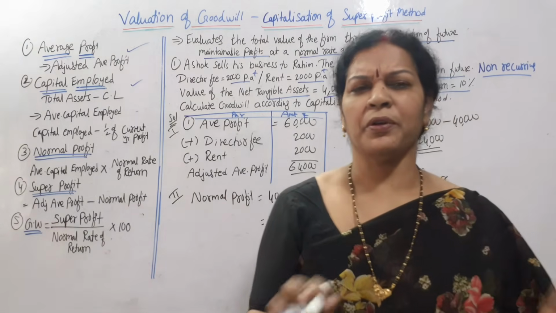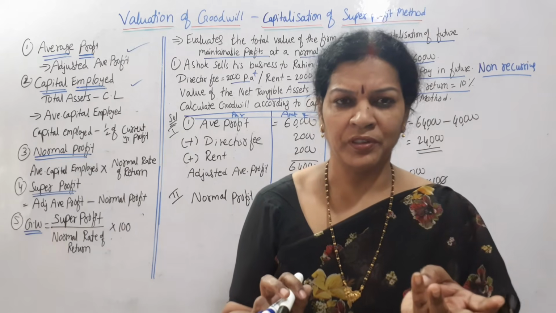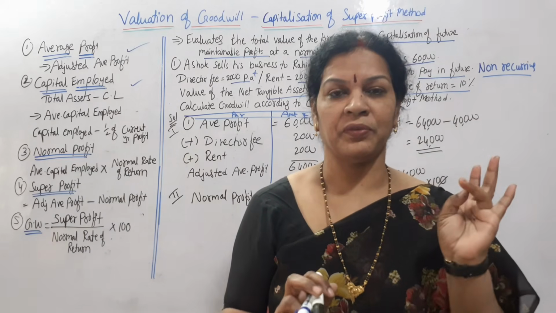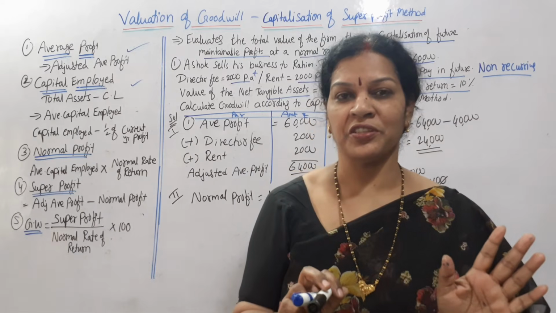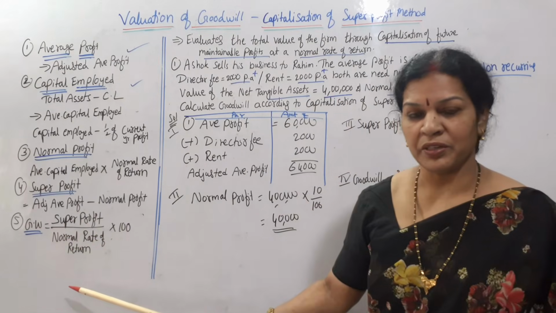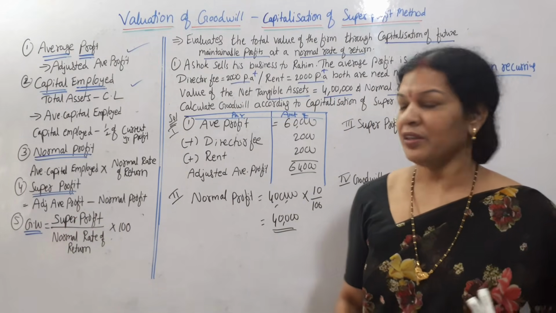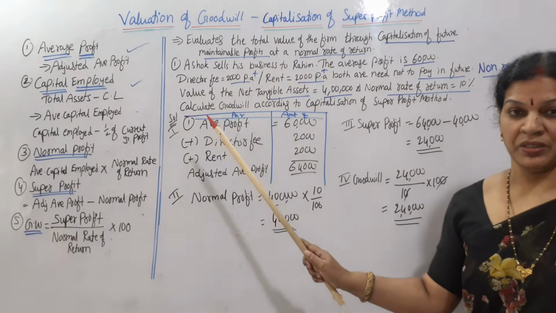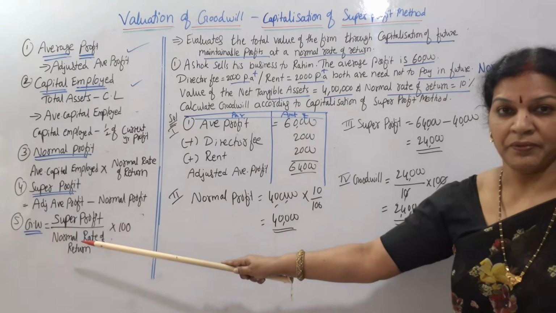Nothing to worry, simple problem this is. Whether super profit or capitalization of super profit, same. Formula is changing, that's all. What is the formula? You have to remember this formula: super profit by normal rate of return into 100, that's all. Now as per this problem, what is given? According to that step by step we have gone.